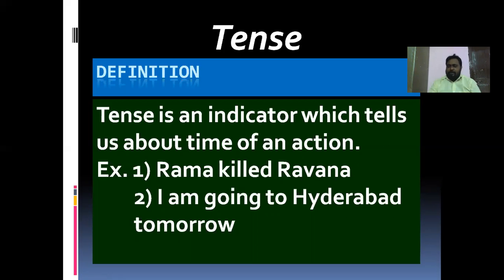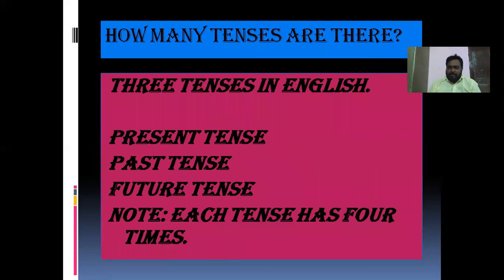So generally there are three tenses in English. They are present tense, past tense, and future tense. Each tense has four times again. Present tense has four times, past tense has four times, and even future tense has four times.